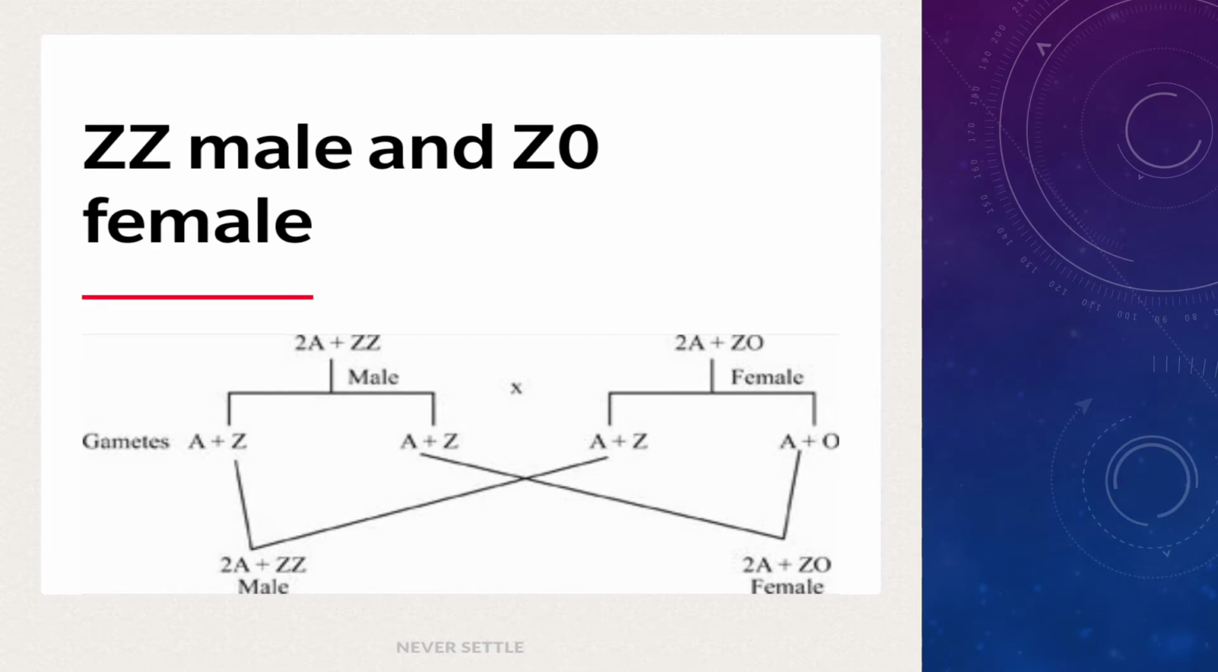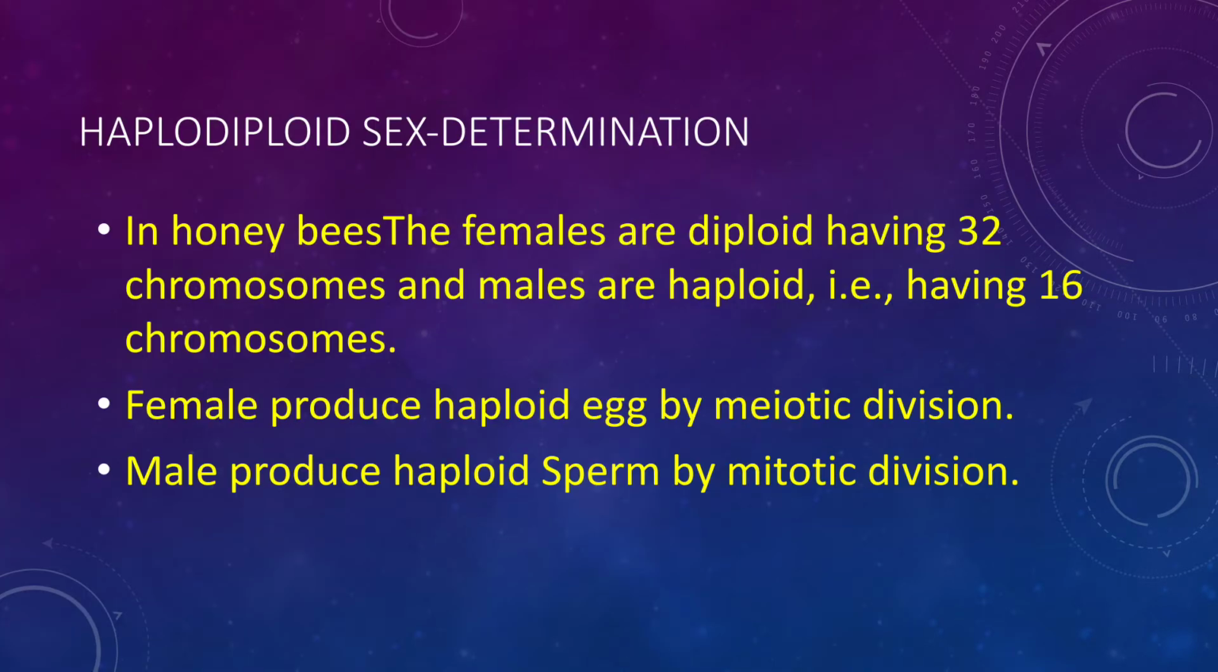You can see the diagram clearly. The female is producing two types of gametes, but the male is producing the same type of gamete, you see here.